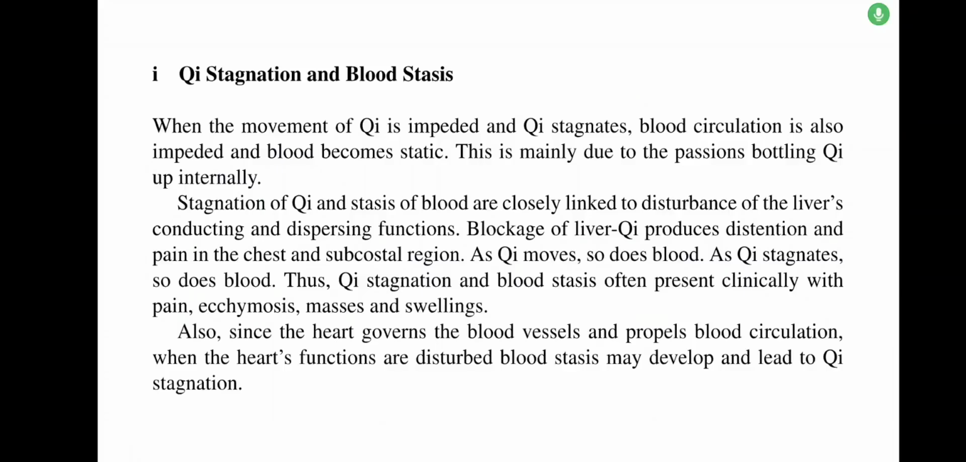First is qi stagnation and blood stasis. When the movement of qi is impeded and qi stagnates, blood circulation is also impeded and blood becomes static. This is mainly due to the passions bottling qi up internally. Stagnation of qi and stasis of blood are closely linked to disturbance of the liver's conduction and dispersing functions. Blockage of liver qi produces distension and pain in the chest and subcostal region.